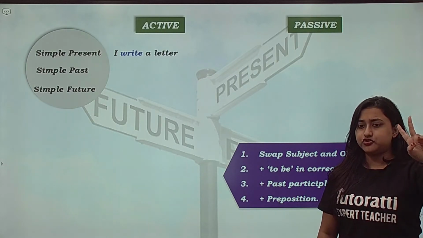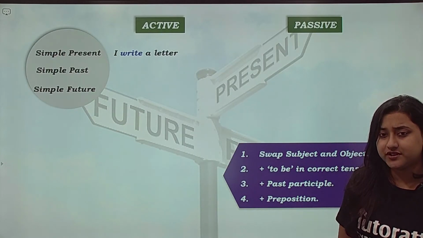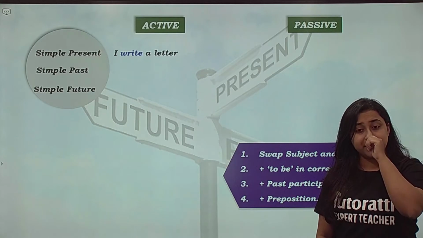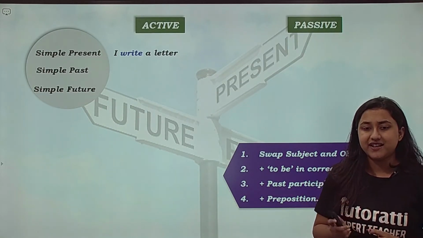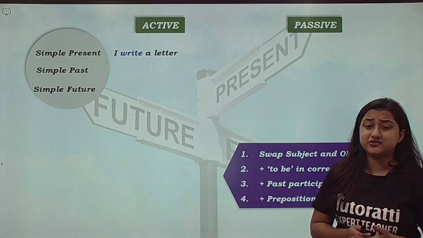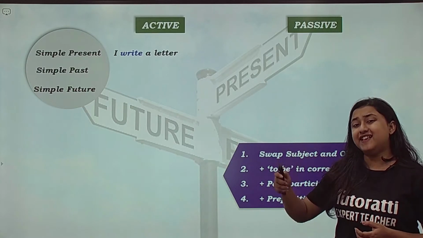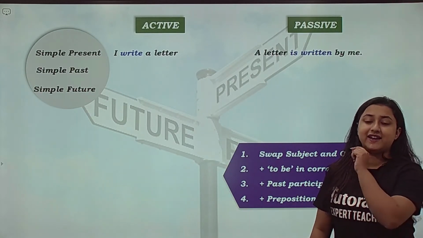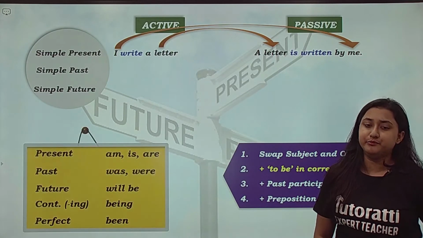Second, what we are going to do, add to be in the correct tense. Write is in which tense, students? Write is in the present tense. So, हम क्या लगाएंगे? A letter is. Third, add past participle. Write का past tense is wrote and past participle is written. So, a letter is written, and the last step we'll add the preposition by, and hence our answer is a letter is written by me.